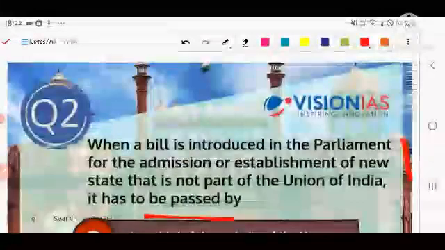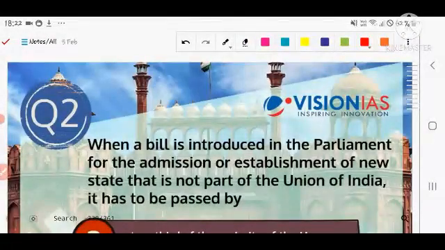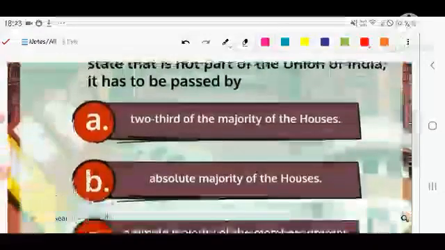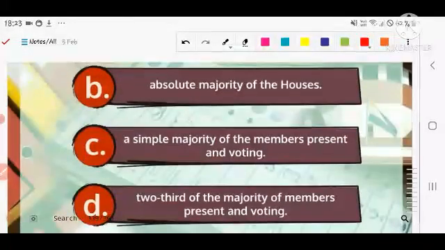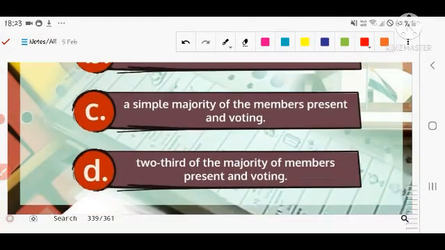I repeat the question for you. When a bill is introduced in Parliament for the admission or establishment of a new state that is not part of India, it has to be passed by: number first, 2/3 majority of the house; number second, absolute majority of the house; number third, a simple majority of the members present and voting; number fourth, 2/3 majority of the members present and voting.